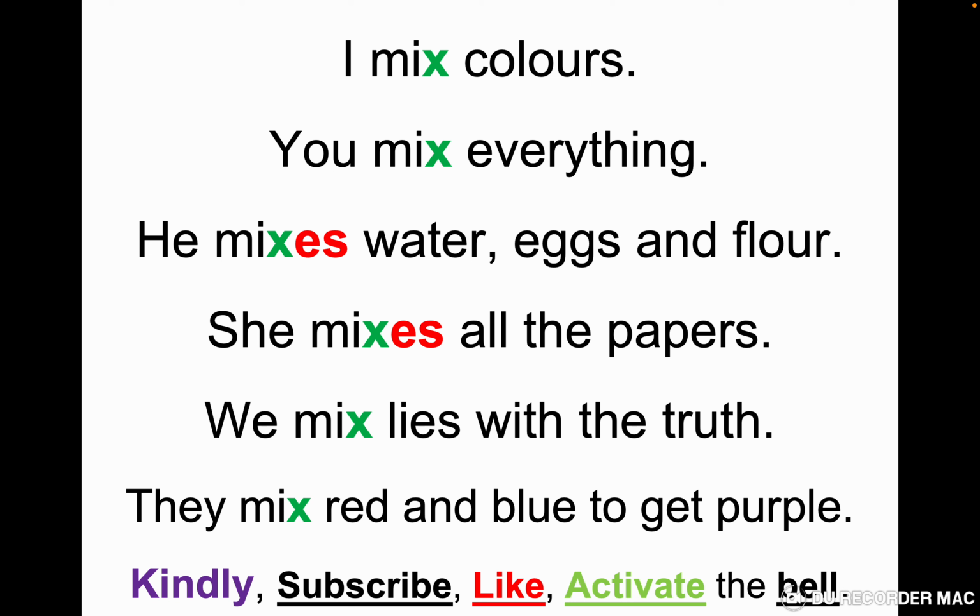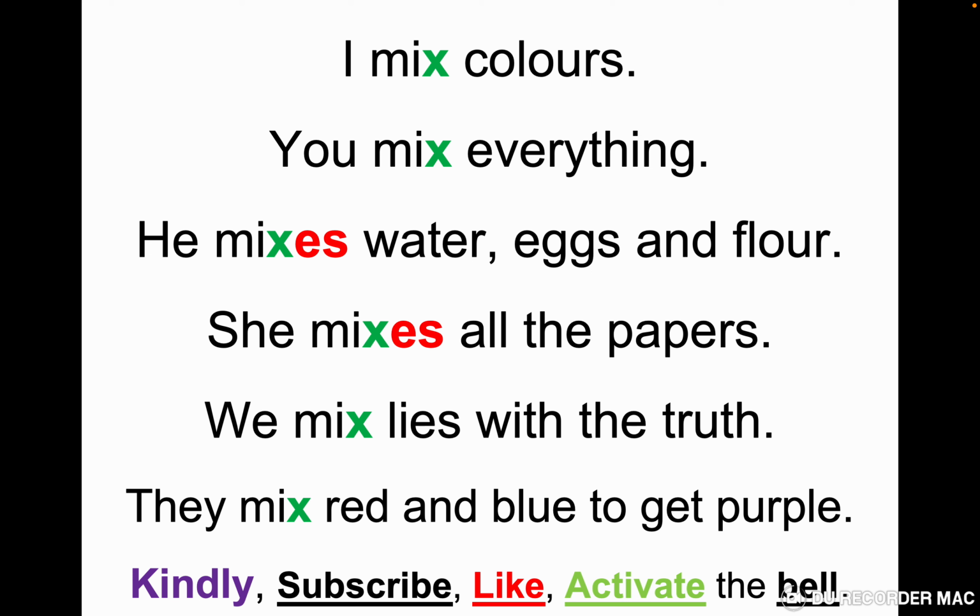She mixes all the papers. It means she puts all the papers together. We mix lies with the truth. They mix red and blue, these two colors, to get purple, another color.